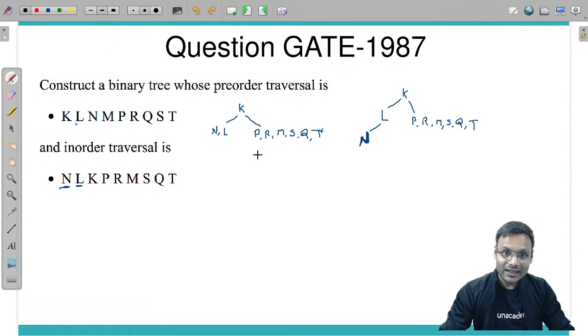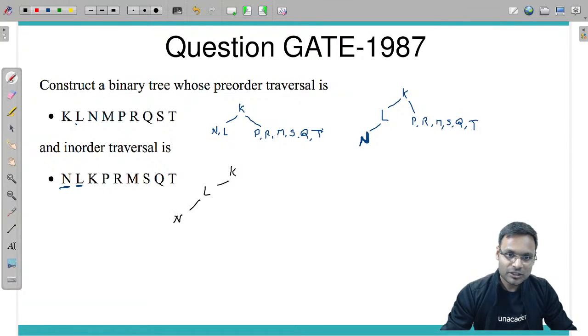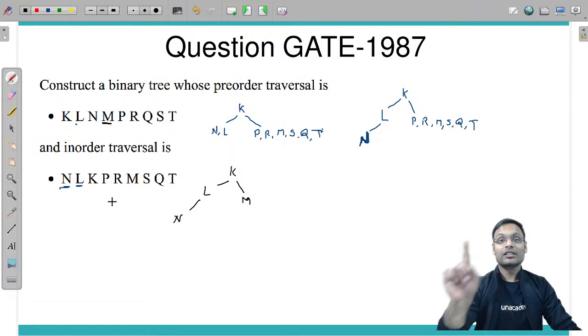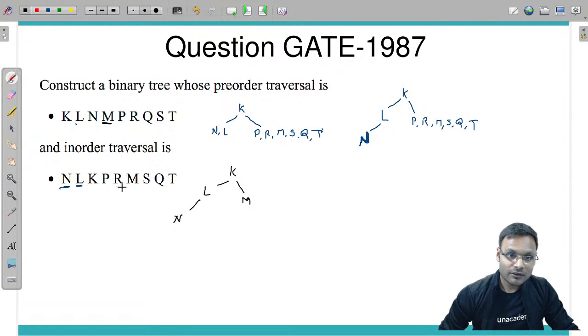In the pre-order traversal, the first traversed node is the root of the subtree. Let's go for that. So my next step of the tree is this is done. Left subtree of root is done. Right subtree of root is having root as M, the very first symbol. If M is the root, in the in-order traversal you will get the left and right. So in-order traversal, left is PR, right is SQT. So P and R should be in the left subtree and S, Q and T in the right subtree.